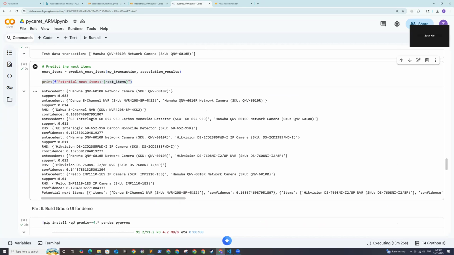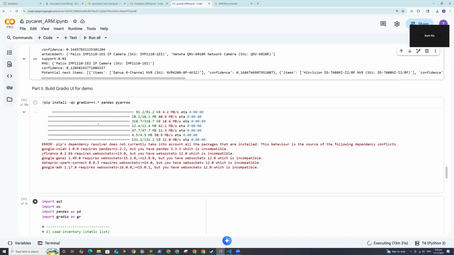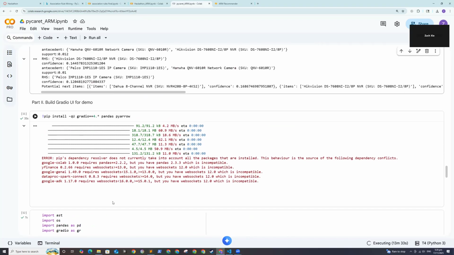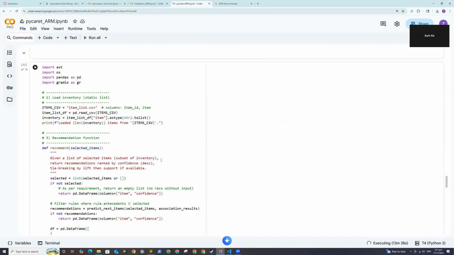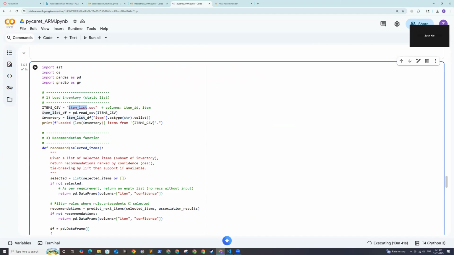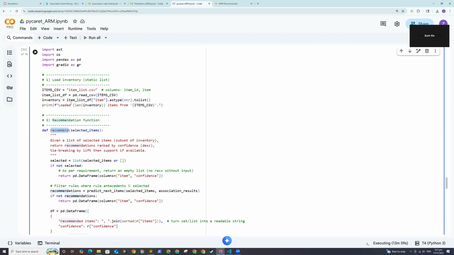Now comes the second part, which is the build. At this point, we already have our model working. This is just using Gradio for front-end demonstration. As you can see, I'm building the total inventory that I extracted above, and here I'm calling the recommend function. You will see shortly that I'll list all this inventory as selectable items.